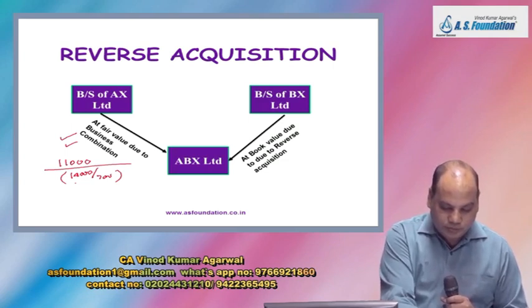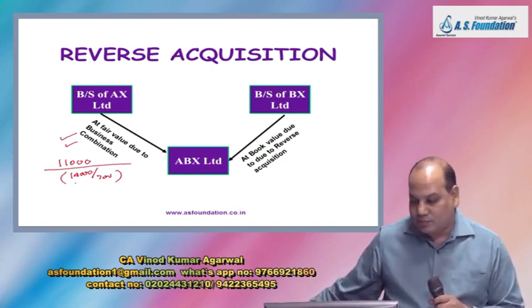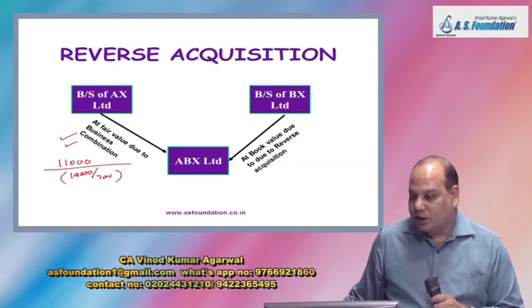Dear student, write: balance sheet of AX Limited at fair value due to business combination, BX Limited at book value due to reverse acquisition.